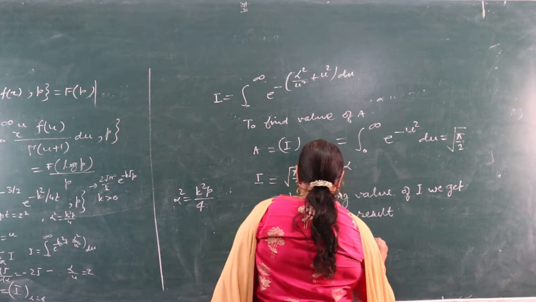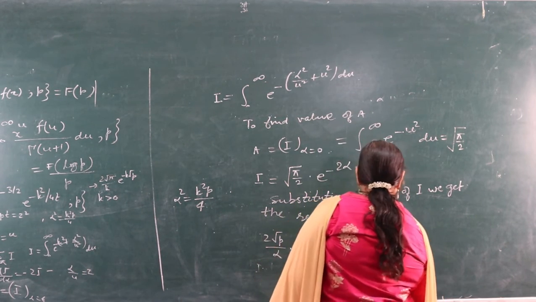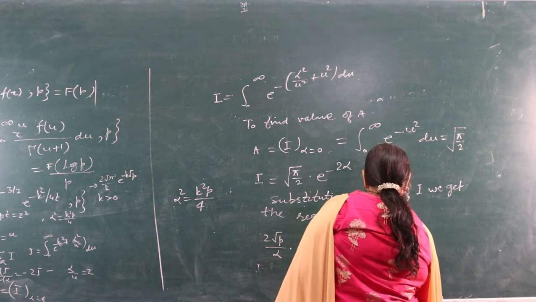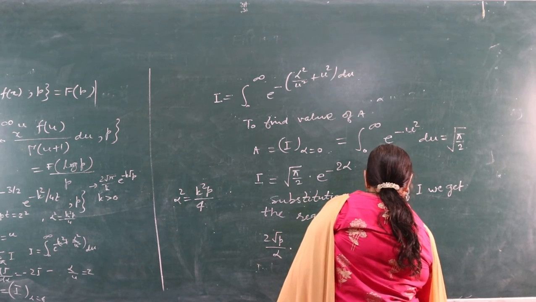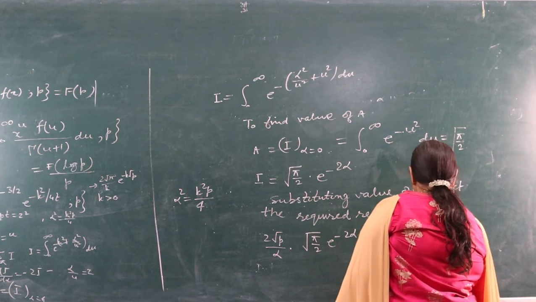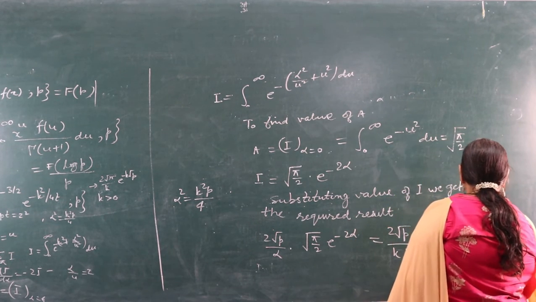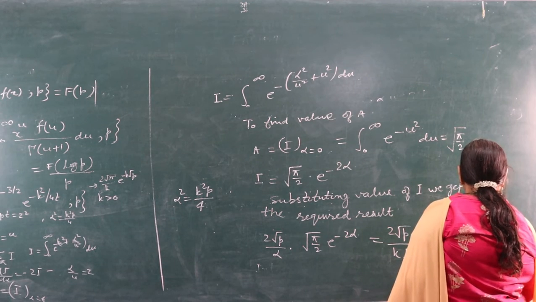So this will be equal to 2 root p by alpha, means k root p by 2, into root pi by 2 e raised to power minus 2 into alpha, means k root p by 2.